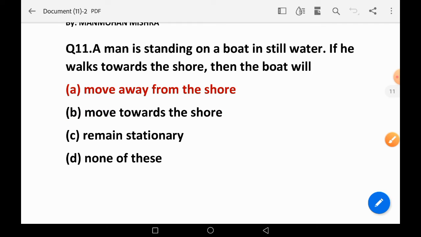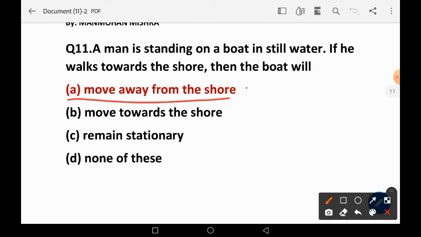Question number 11. A man is standing on a boat in still water. If he walks towards the shore, then the boat will move away from the shore. This is the action-reaction law.